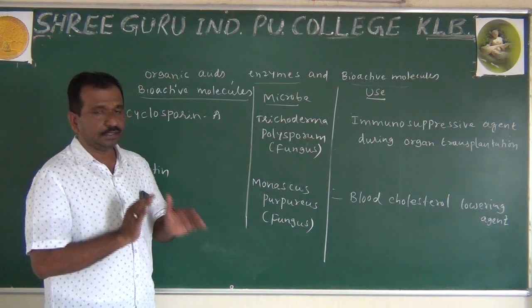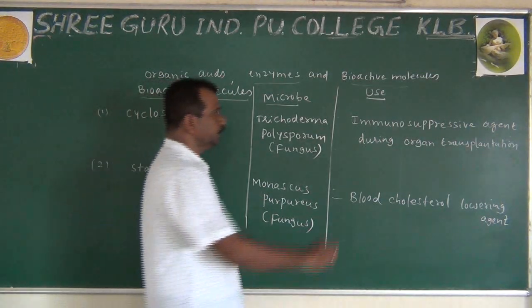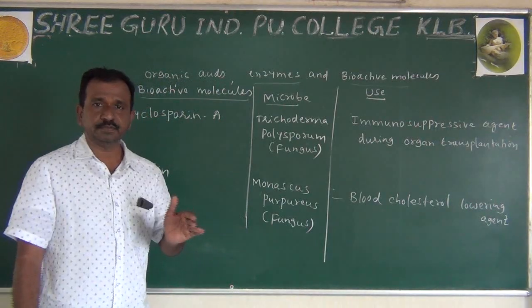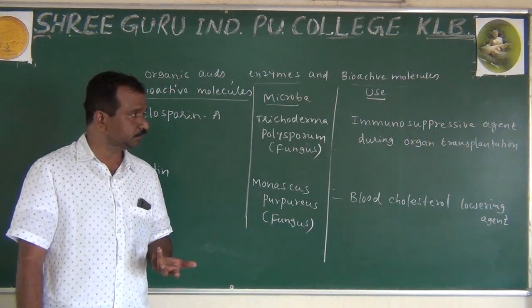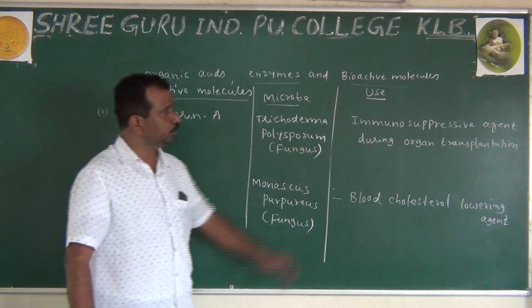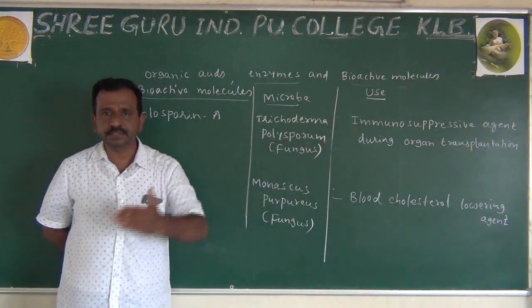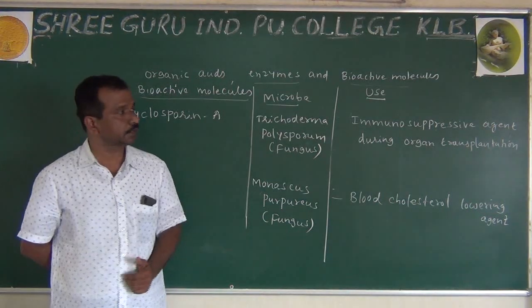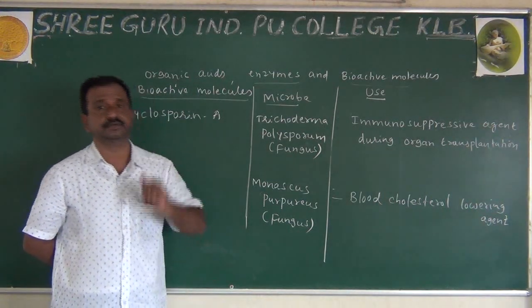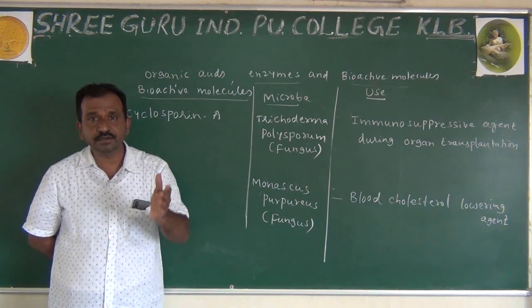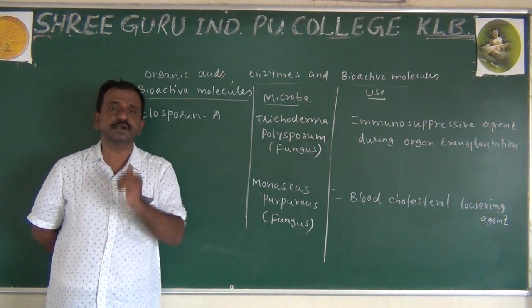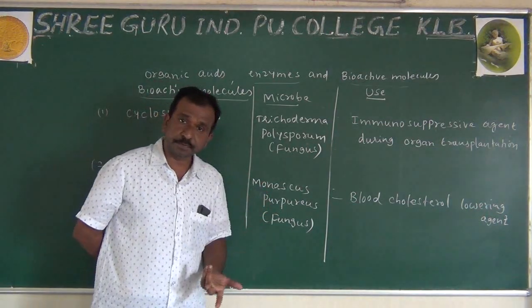If you split the word, you will understand immunosuppressive agent. What is meant by the term immune system? You know that: immunity, WBCs, the resistance power. Suppressive means we are suppressing the immune system. For what purpose?